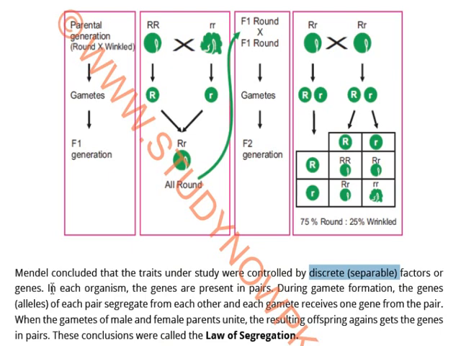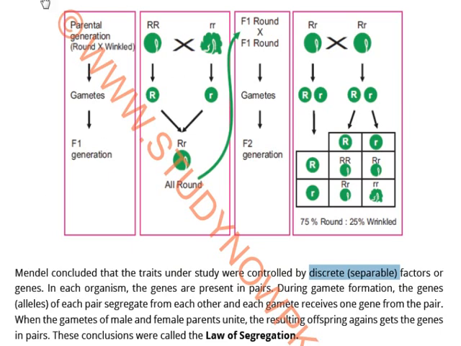So that is why we say one is dominant, one is recessive. The dominant might be coming from one parent, and the recessive from the other parent. It can be dominant from both parents and it can be recessive from both parents. These were the conclusions.